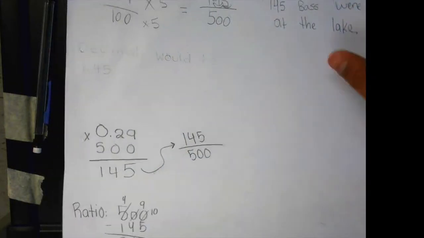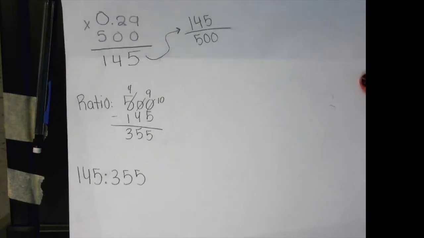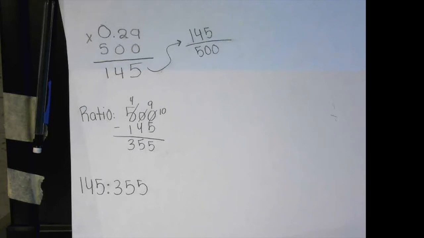Over here, Mike, you can come and explain. We multiplied the decimal by 500 and gave the same answer. Okay. How did you get that decimal? We turned the percent into a decimal and we multiplied it by 500 because that's the total amount of the fish that were caught. And then we got 145 over 500. Okay, so you found the answer in 2 different ways.